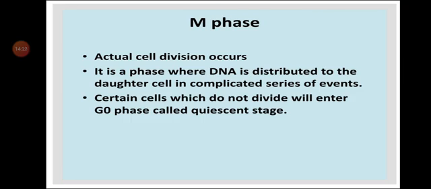Certain cells which do not divide will enter the G0 phase, called the quiescent stage. I already discussed that in the quiescent stage, cell division does not take place. So the cells which are going to divide occur in the mitosis and meiosis phase, and the cells which are not going to divide occur in the G0 phase. Further in this chapter, we will study the types of cell division, that is amitosis, mitosis and meiosis, in detail.